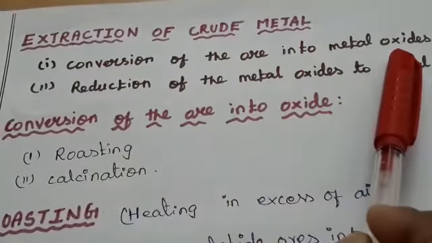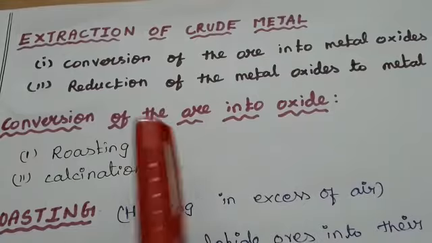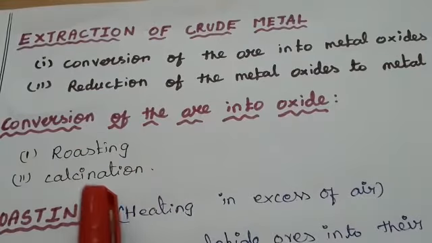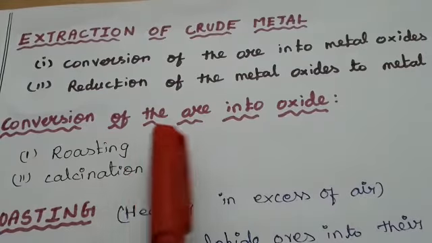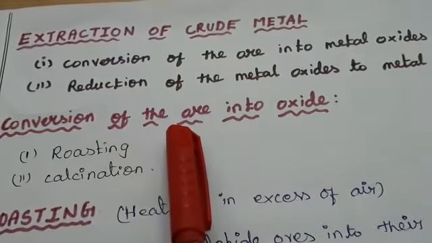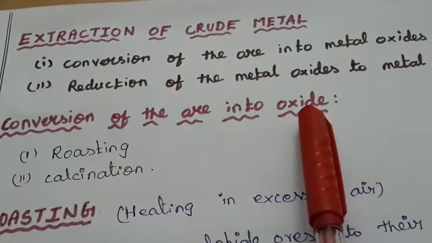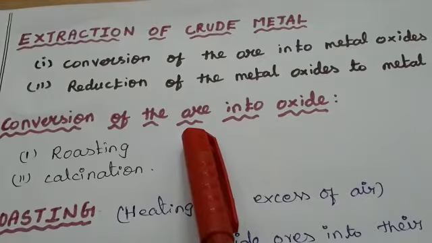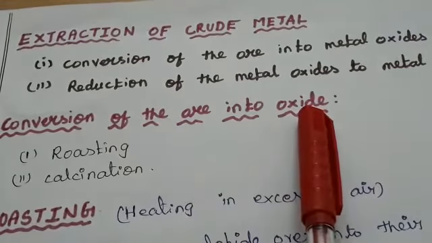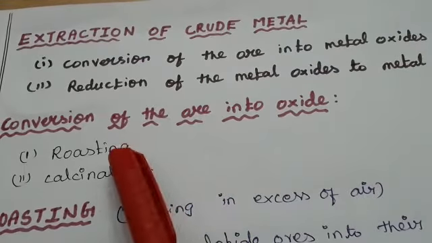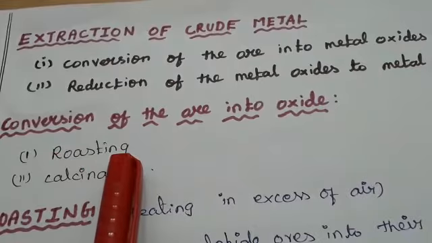The conversion of ore into metal oxides has two types. The first type is roasting. The second type is calcination. By these two methods you convert the ore into oxides. Now we are going to see roasting.